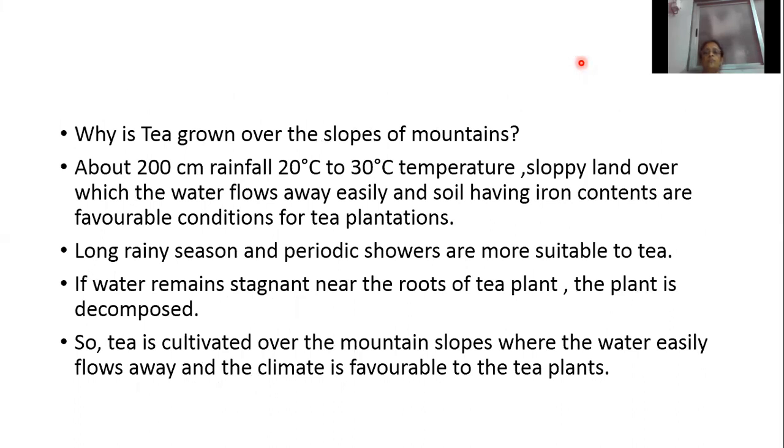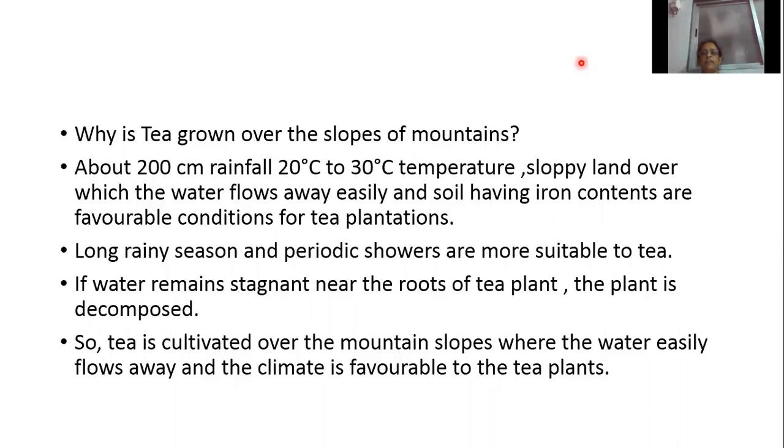Write down in your notebook this question: why is tea grown over the slopes of the mountains? Tea requires a rainfall of 200 centimeters, a temperature of 20 to 30 degrees Celsius, slopey land over which the water flows away easily, and soil having iron content. A long rainy season and periodic showers are more suitable for tea. If water remains stagnant, if water gets collected near the roots of the tea plant, the plant decomposes. The plant will be destroyed.